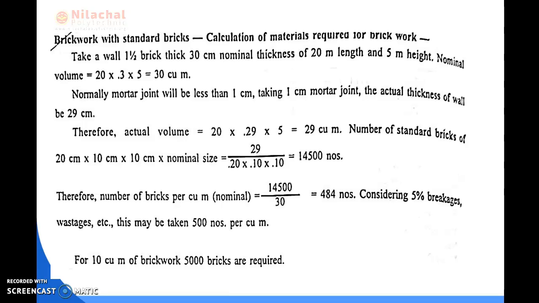Therefore the number of bricks for 1 cubic meter of nominal size is equal to 14,500 divided by 30, which is equal to 484 numbers. Considering 5% for breakage or wastage, this may be taken as 500 numbers per cubic meter. So for 1 cubic meter the brick required is 500 numbers, and for 10 cubic meters the brick requirement is 5000 bricks. So here we calculate the brickwork requirement for 1 cubic meter or for 10 cubic meters.